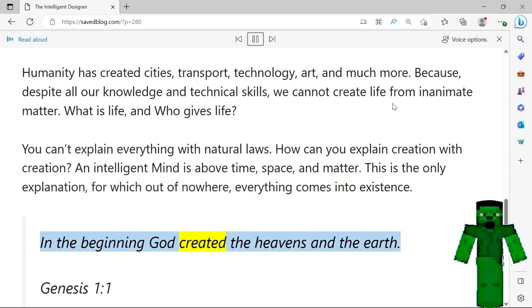In the beginning God created the heavens and the earth. Genesis 1 verse 1.